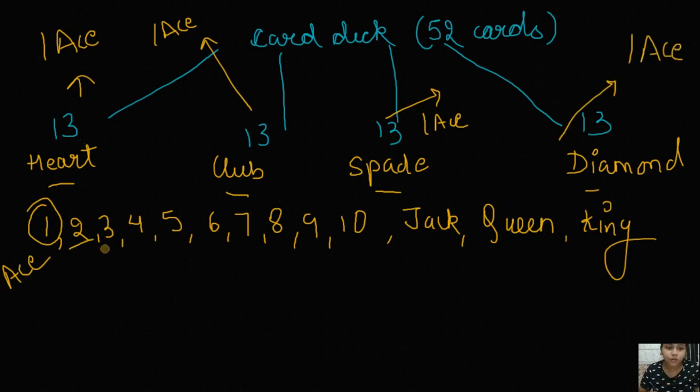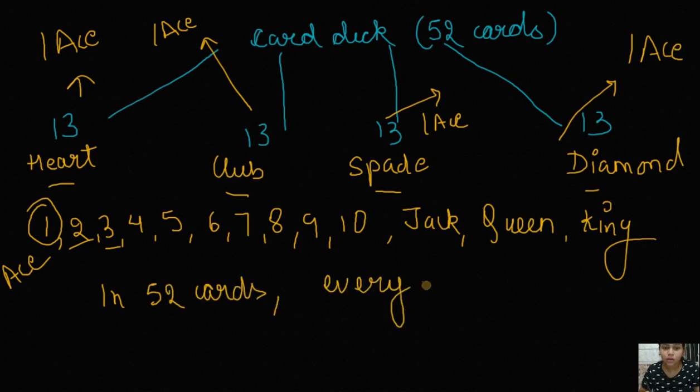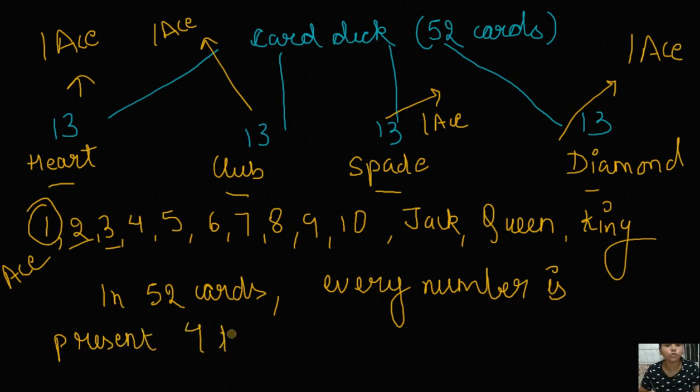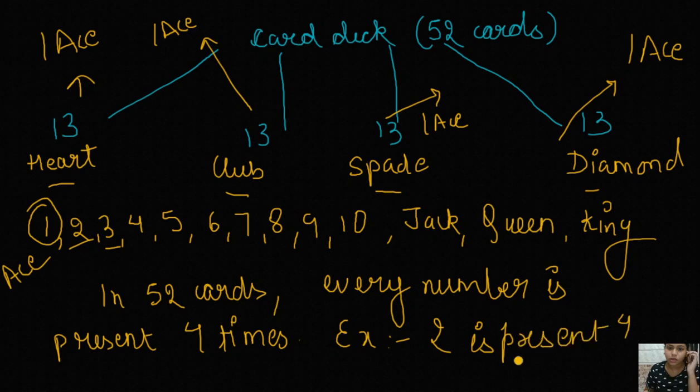Similarly, all of these numbers are basically 4 in number. So in 52 cards, every number is present 4 times. I'm not talking about color, I'm not talking about symbols, I'm just talking about the number. For example, 2 is present 4 times in the deck of 52 cards, right? Similarly, I am going to explain other things also.